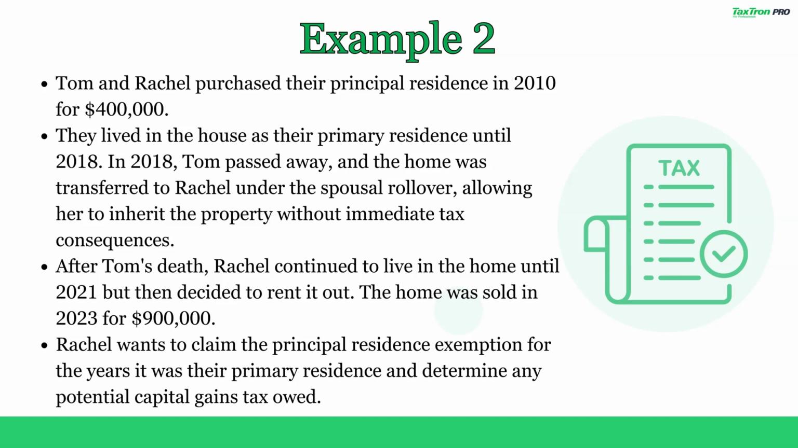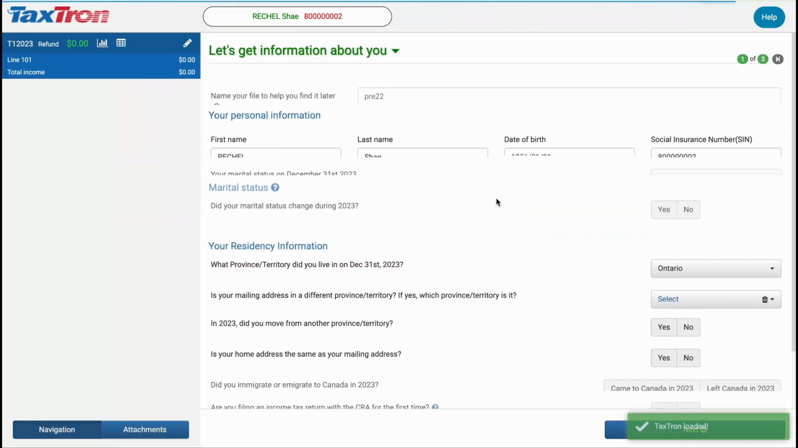After Tom's death, Rachel continued to live in the home until 2021 but then decided to rent it out. The home was sold in 2023 for $900,000. Rachel wants to claim the principal residence exemption for the years it was their primary residence and determine any potential capital gains tax owed. Create a new return.